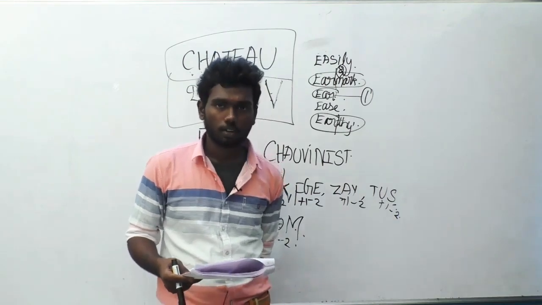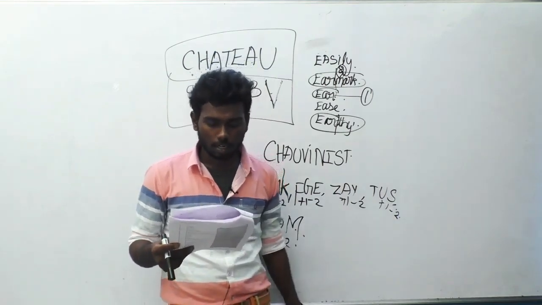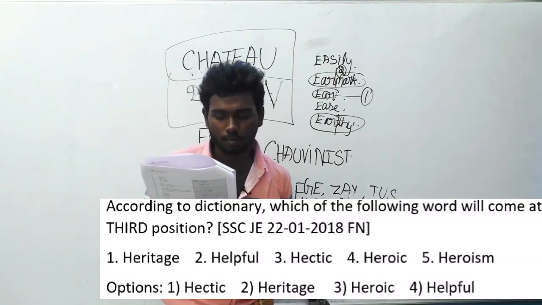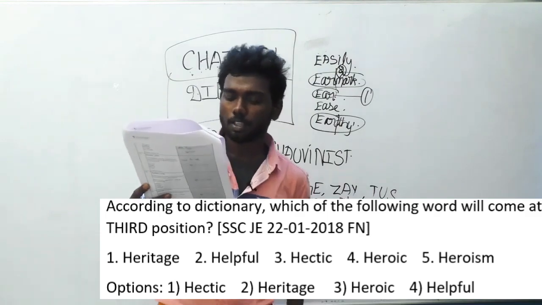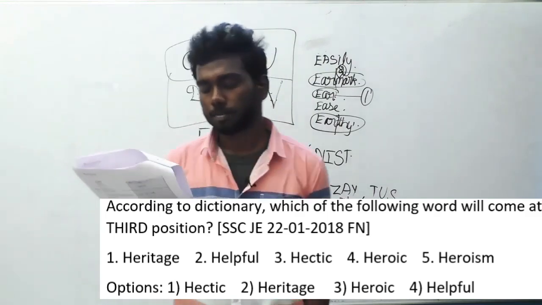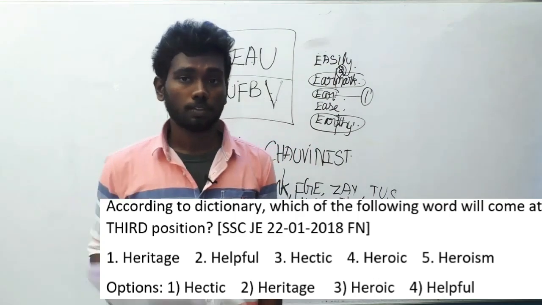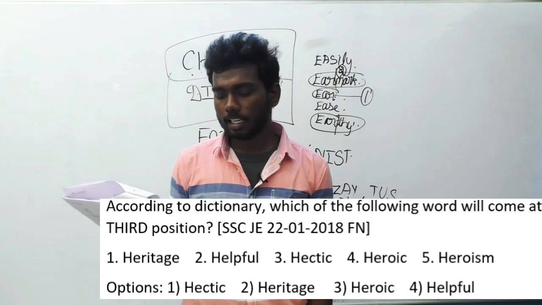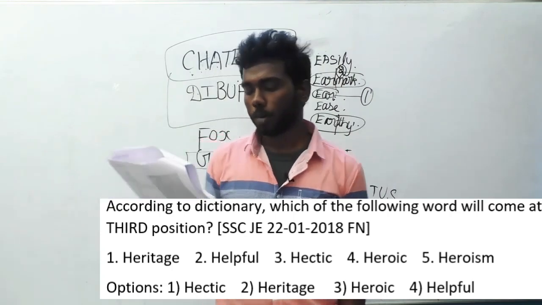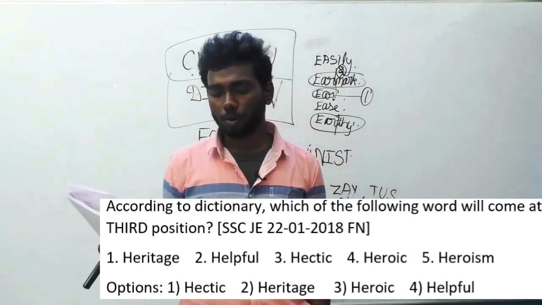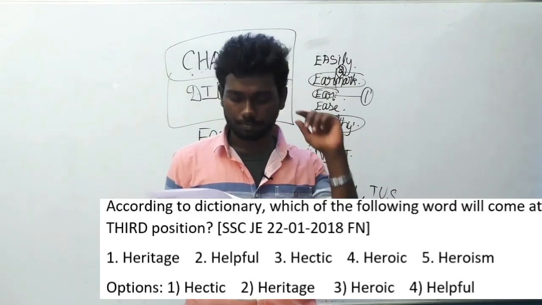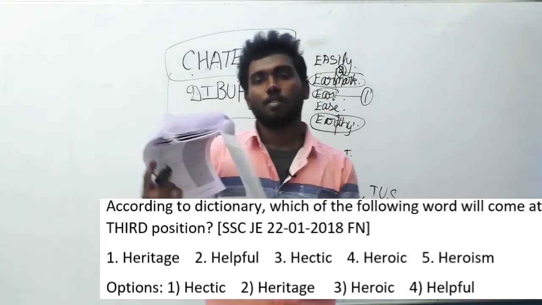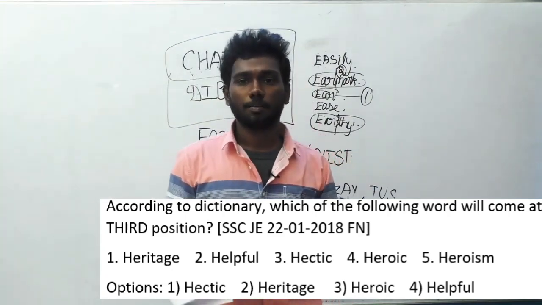Let's move on to the next question. Question number 203. This question was asked on 22nd January 2018 forenoon session. According to dictionary, which of the following words will come at the third position? There are a set of words. You have to arrange the words again in dictionary sequence and find which word comes in the third position. Option 1, heritage. Option 2, helpful. Option 3, hectic. Option 4, heroic. Option 5, heroism.